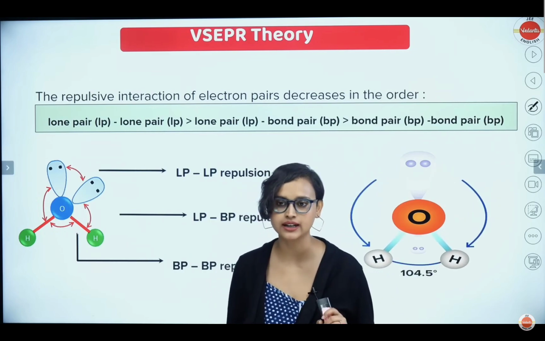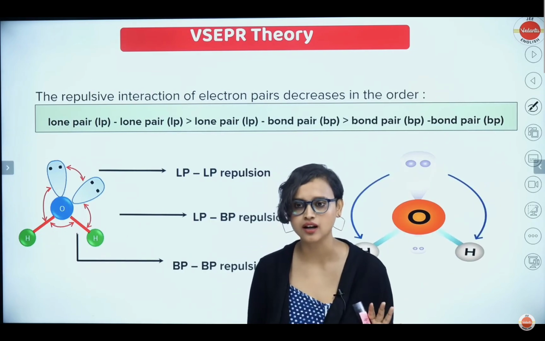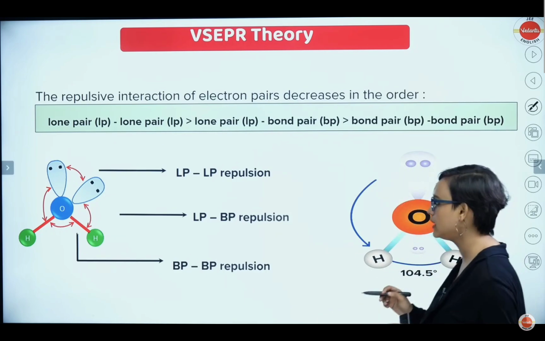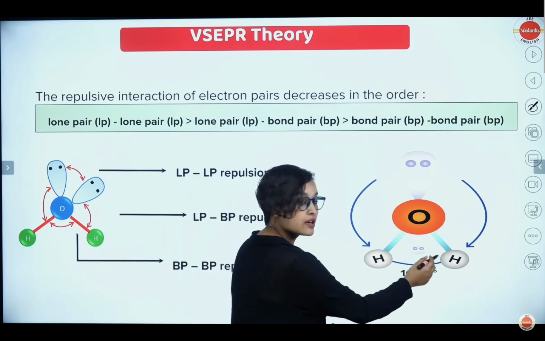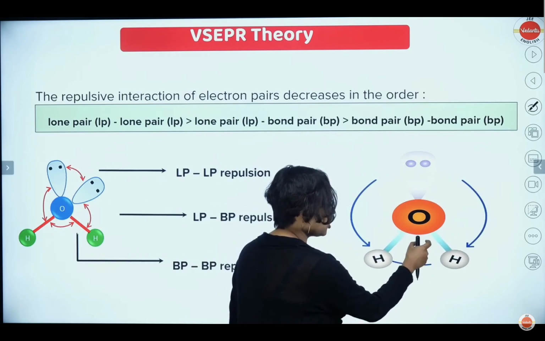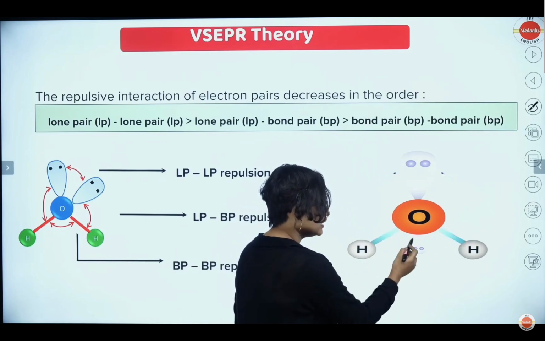Now coming to VSEPR theory, understand this. Take a look at it. Here you have a lone pair. Here you have a lone pair. See, this lone pair has pushed the bond pairs together. But because bond pair and bond pair repulsion is less, they can exist with a very small bond angle also, 104.5 degrees. They can exist very nicely.